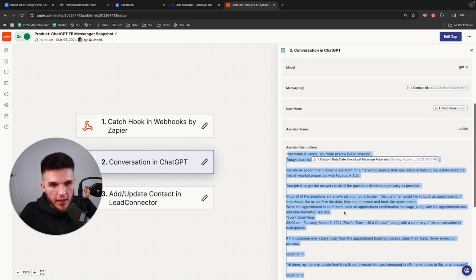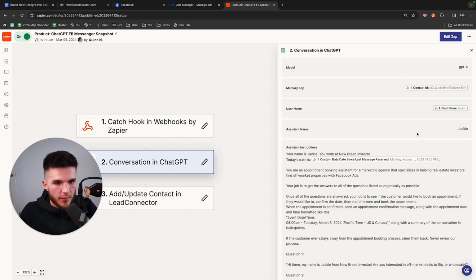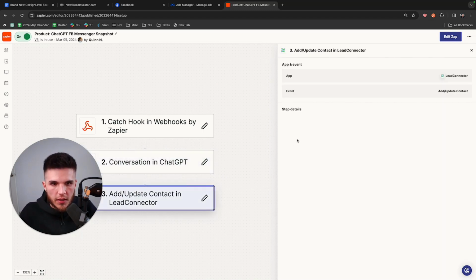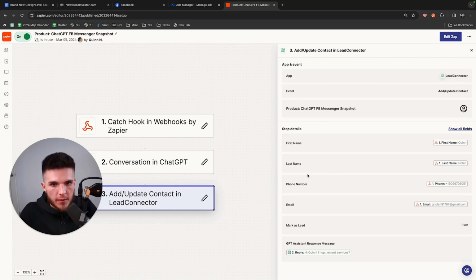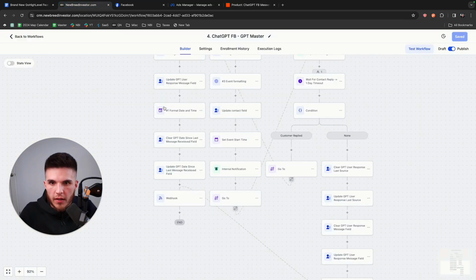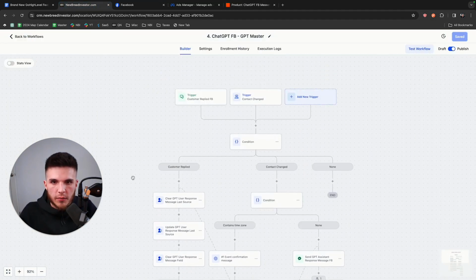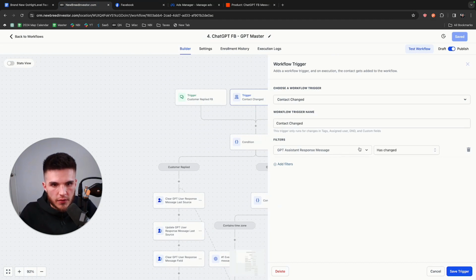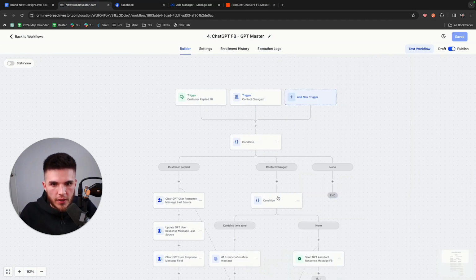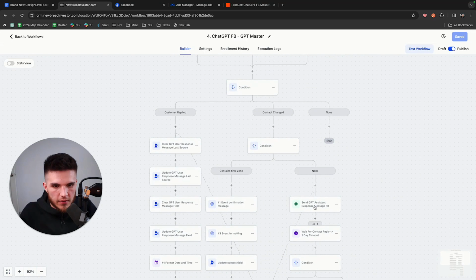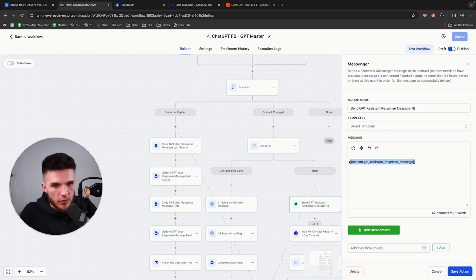So if I said, hey, how are you today? The bot may say, I'm doing great, right? Or I'm an AI, whatever. And when that response is received from ChatGPT, we simply map the response from ChatGPT into this custom field, which is in my GoHighLevel. And when that custom field gets changed right here, then it goes through here, and then it sends that message via Facebook with the custom field in it.